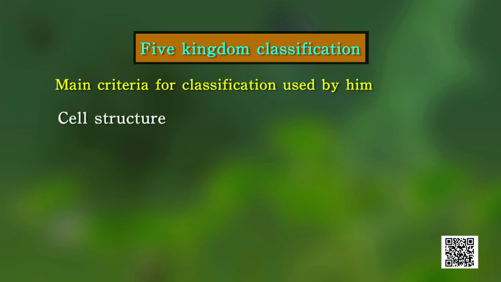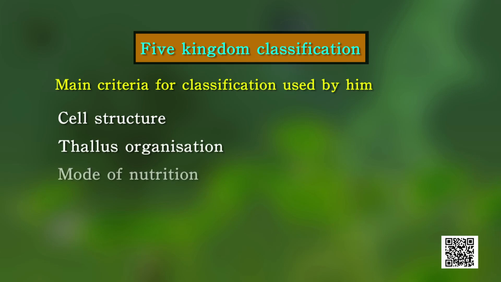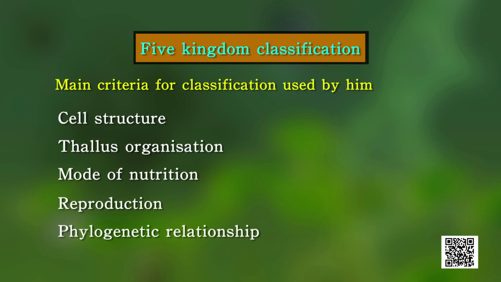The first one was the cell structure. Cell structure means whether the cell is eukaryotic or prokaryotic. Then what type of thallus it is having, what type of body organization it is having, mode of nutrition, whether it is autotrophic or heterotrophic, then what type of mode of reproduction it is having, phylogenetic relationship. Phylogenetic relationship means we were trying to study the evolutionary relationship between the different groups. So by using all these criteria, R.H. Whittaker had proposed a 5-kingdom classification system.